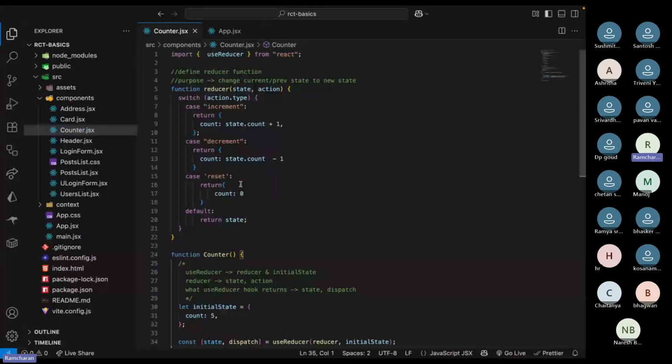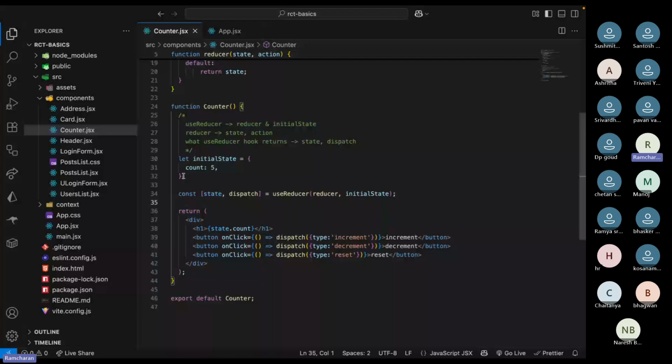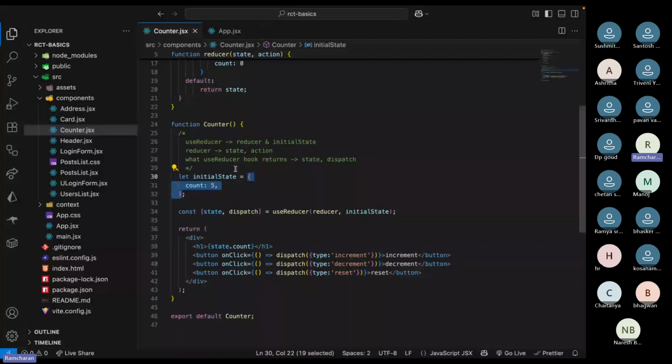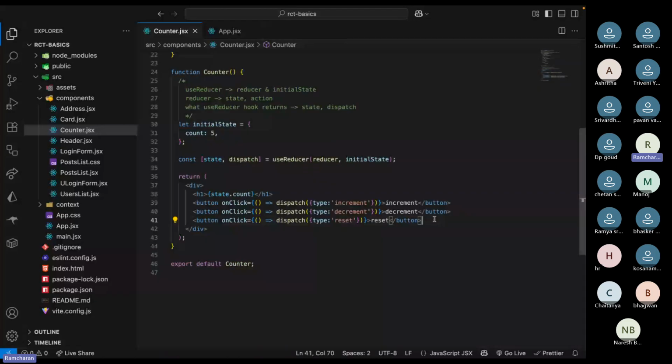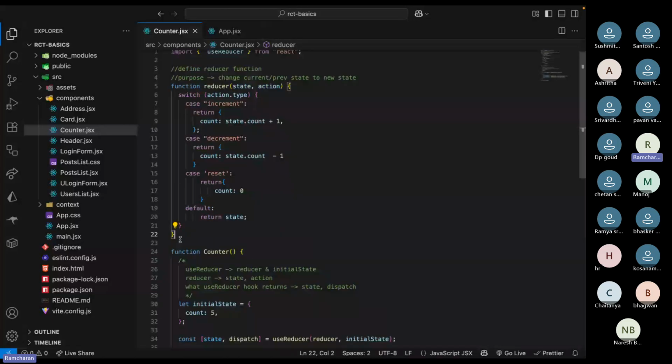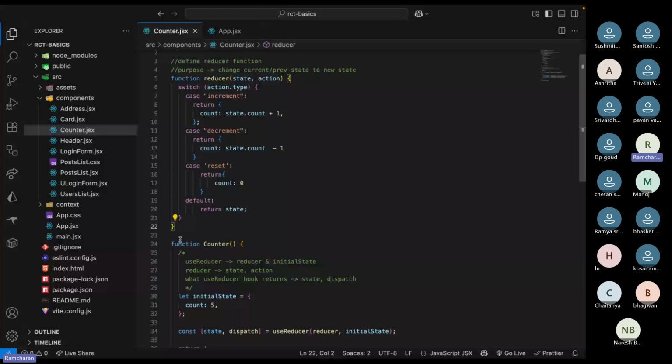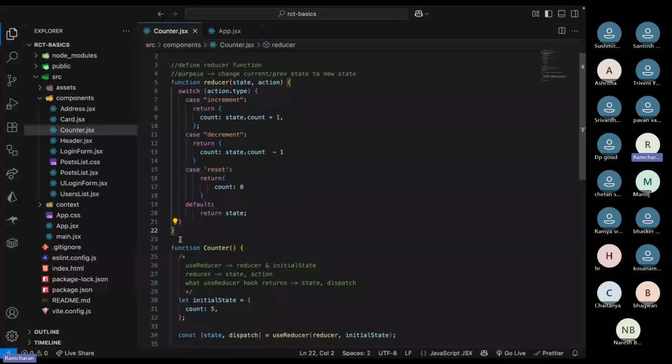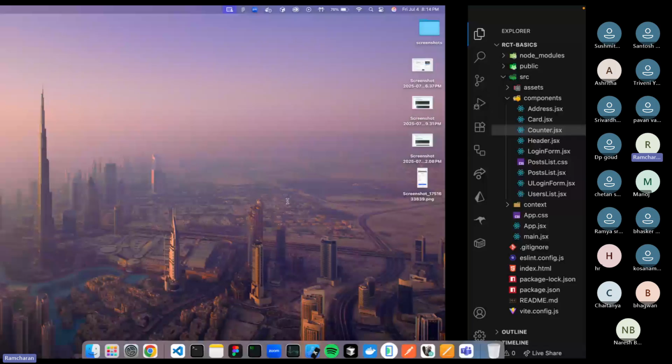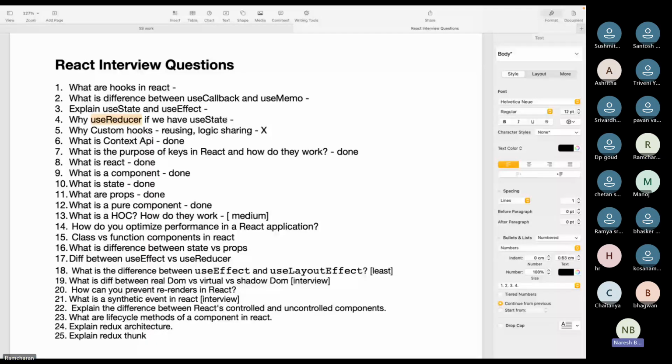So we'll write some complex state here and we will do the example. Okay, we'll perform the exercise. Use reducer, just to understand how dispatch works. And so that's why I told you all this. But this is a simple example. You have to do some complex examples by using use reducer. Why do we use it? Because we have the complex state, right? So that's why this one.